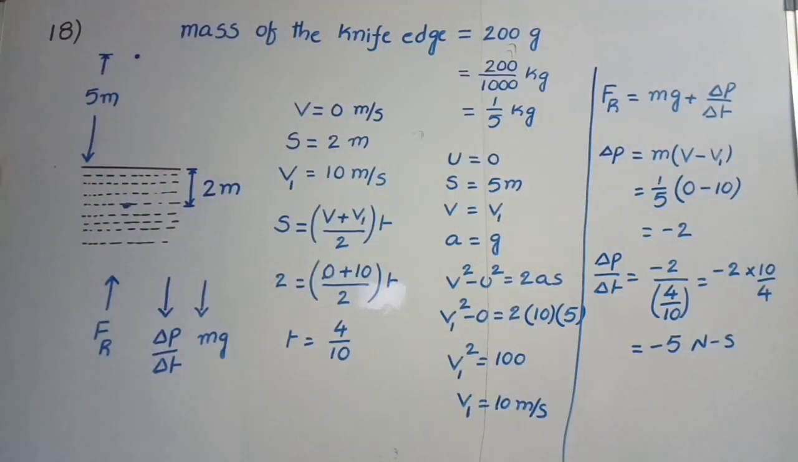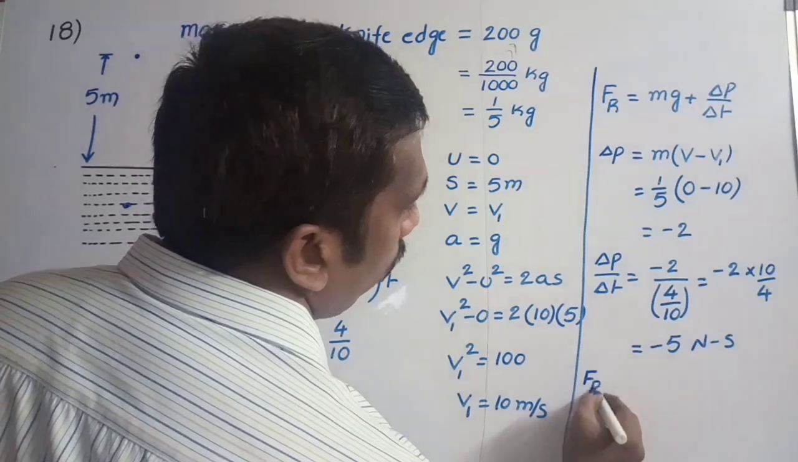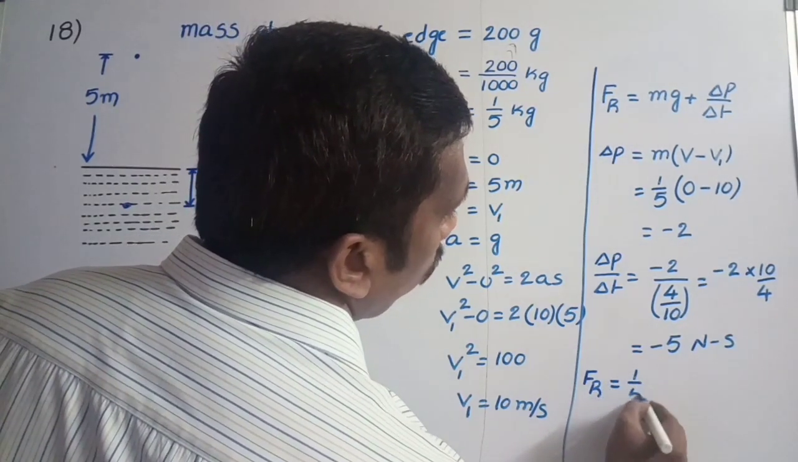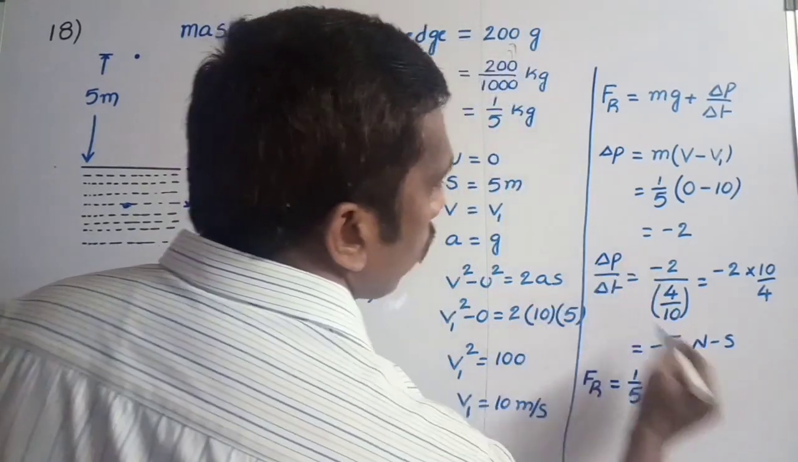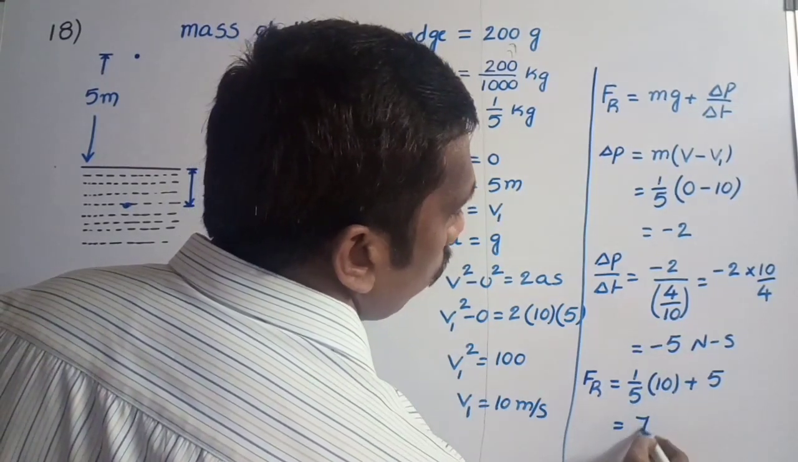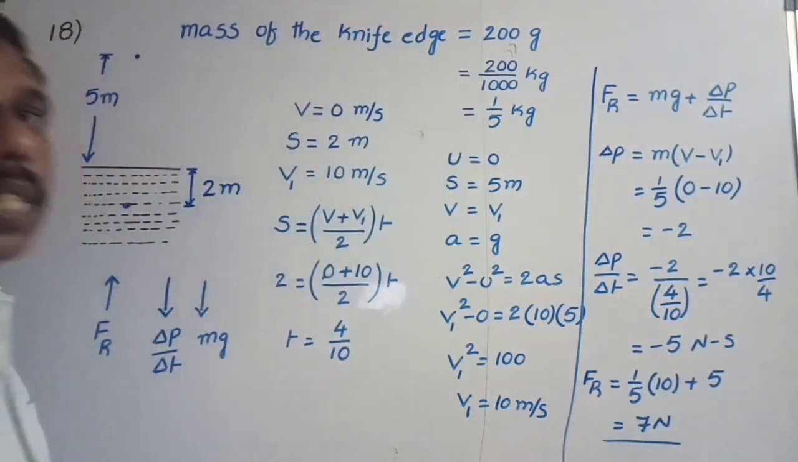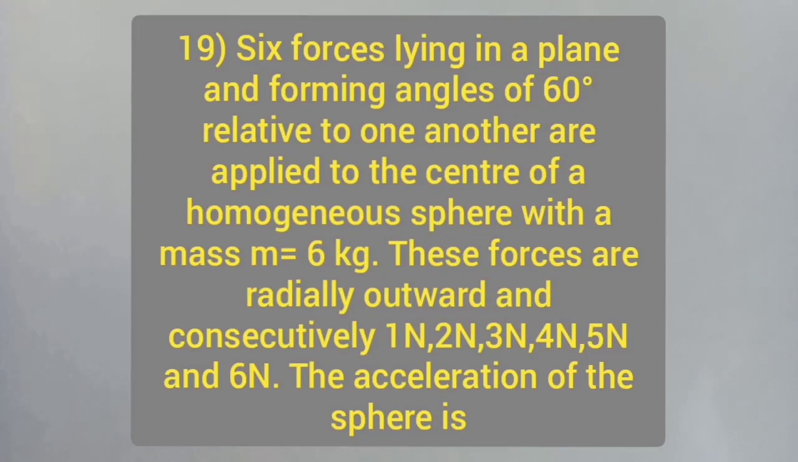But we have already taken its direction, that is in the downward direction. So just substitute the magnitude only. So the resultant force Fr is equal to: mass is 1 by 5 kg, g value taken as 10, and magnitude of change in momentum 5 only. So 2 plus 5, 7 Newton. This much resistance is offered by the cardboard on the knife edge. Okay, clear?